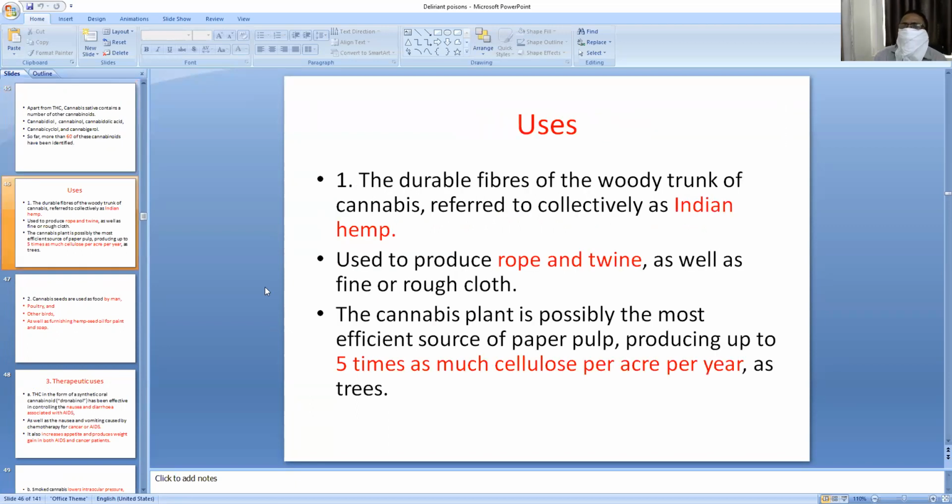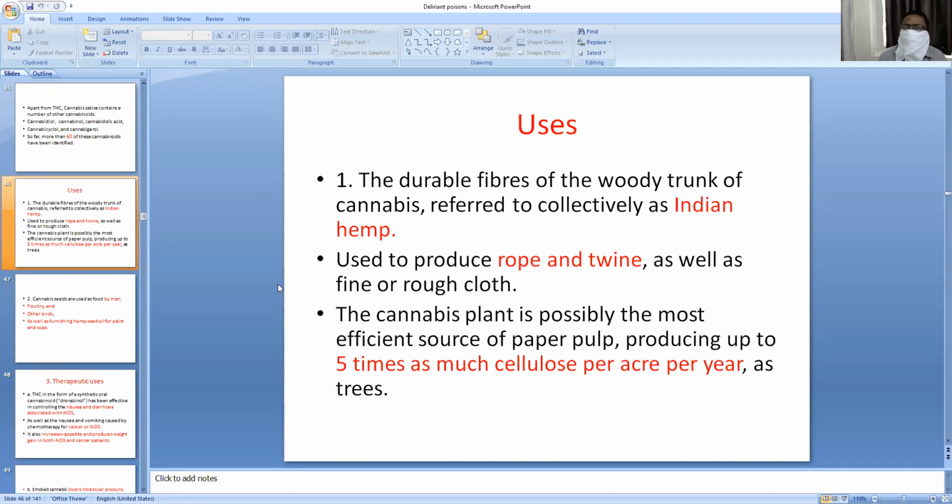What is the use of this Indian hemp, that is Cannabis sativa? This plant has a woody trunk, and its pulp can be used in the manufacture of rope and twine thread. Many years back, this was very, very important to manufacture ropes and twines. The cannabis plant is also used in the paper pulp manufacturing industry, producing 5 times as much cellulose per acre.